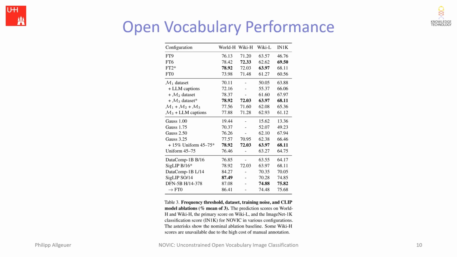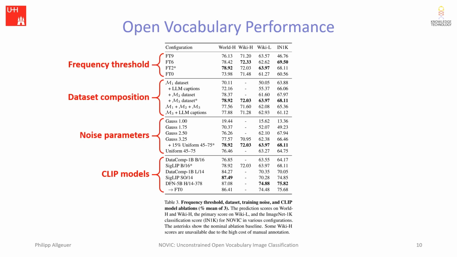Here are the results of Novik for clip models of various sizes and strengths, alongside a number of other ablations regarding frequency threshold, dataset composition, and noise parameters. For starters, we can see that the human and LLM annotated scores on the Wiki image set are largely well correlated, and that as expected, the WikiL scores are somewhat lower because they are primary scores that don't count any secondary predictions. The LLM is also quite strict, yet at the same time sometimes makes its own mistakes. We can also see that the prediction scores of Novik consistently increase as stronger clip models are used, exceeding 87% performance on WorldH.